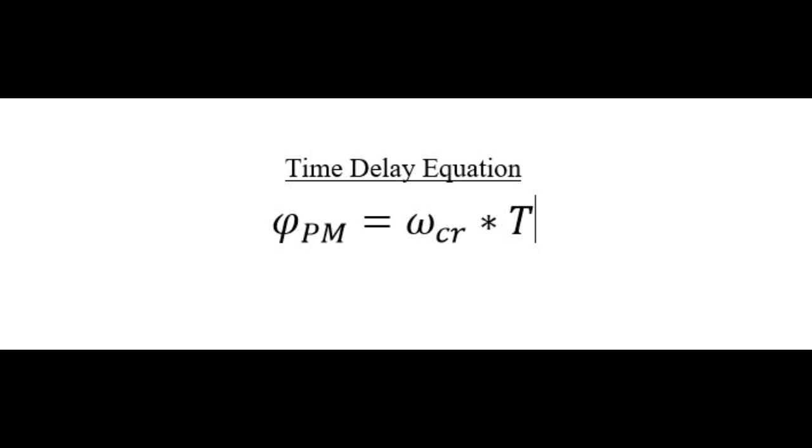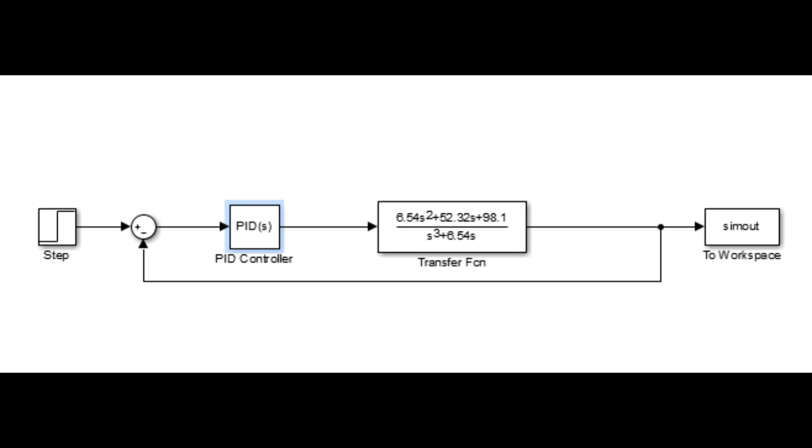And since we don't have a phase margin, we can't find the time delay. It's kind of outside of the scope of this class if we were to do some more calculations to find that time delay. But because of the controller that we use, we will not be able to find that time delay with no phase margin.